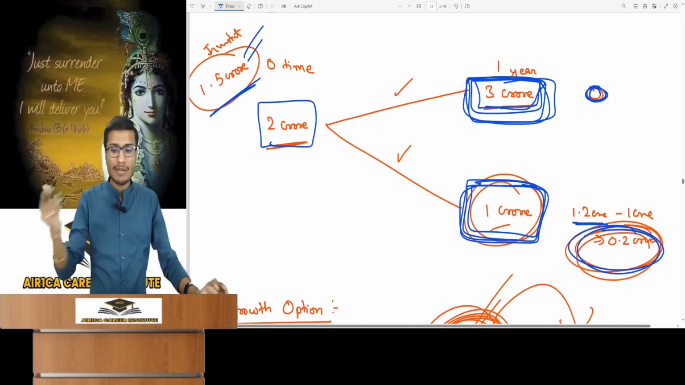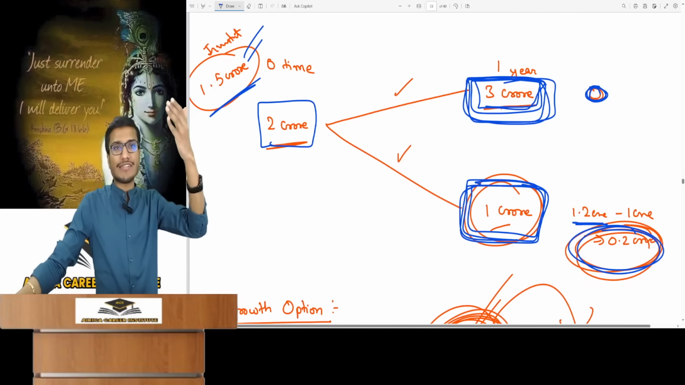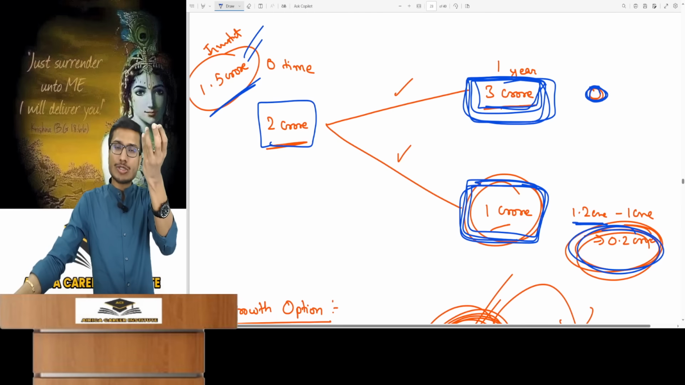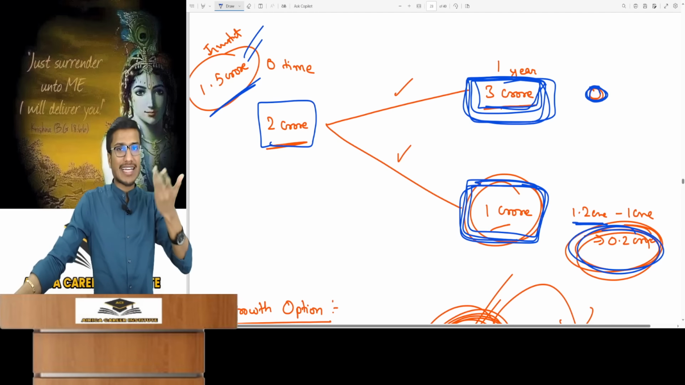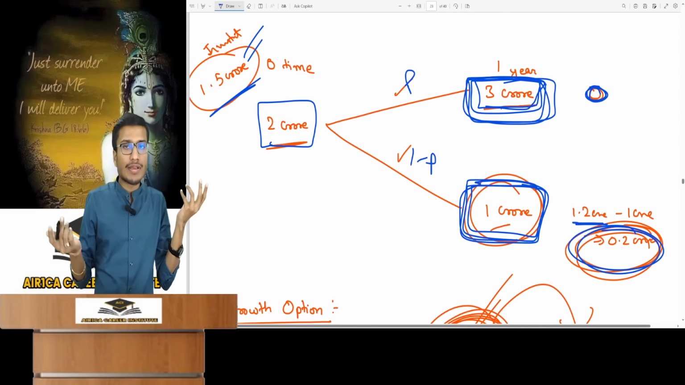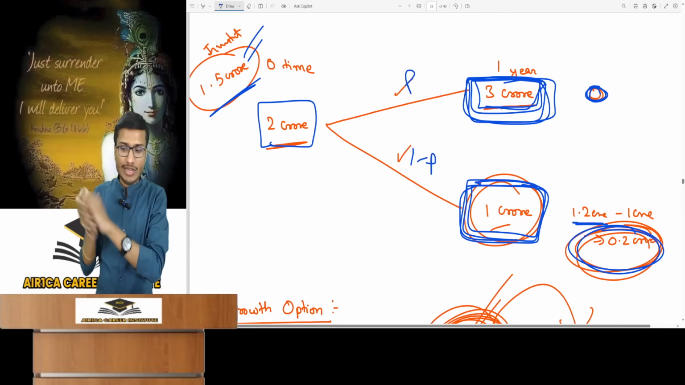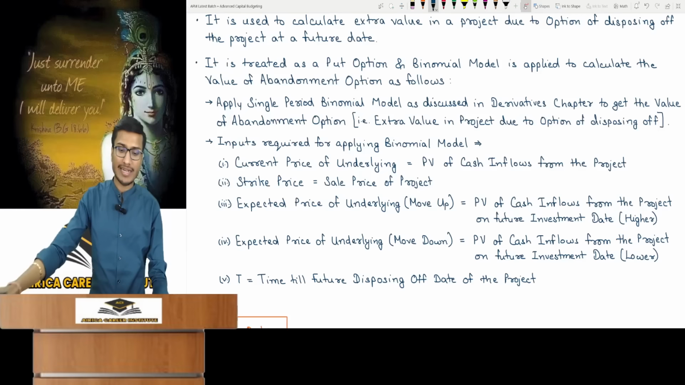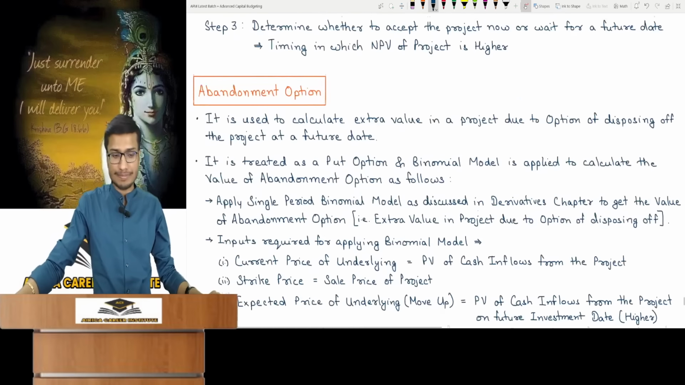Did you get it? So this is all I had to explain. This future benefit is an extra one that is due to the disposing of option. You have to do its probability weighted PV, meaning the binomial model. The same thing will be applied, this probability. Probability weighted, that is to calculate the expected value. So you divide by 1 plus RT to find the PV, and this abandonment option is quite simple.